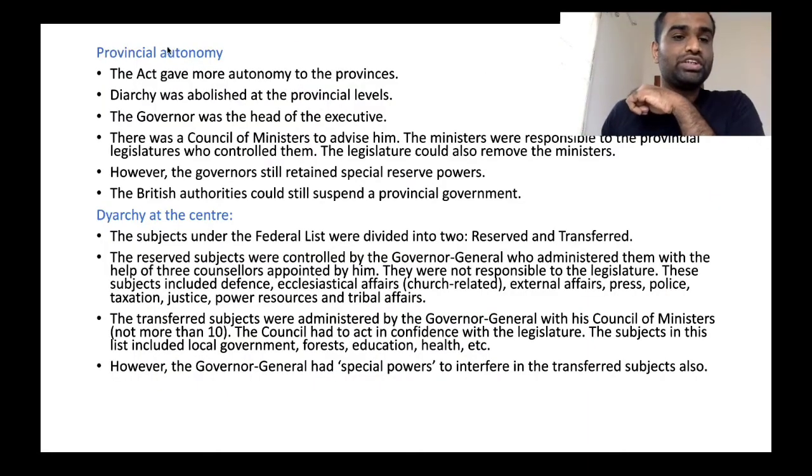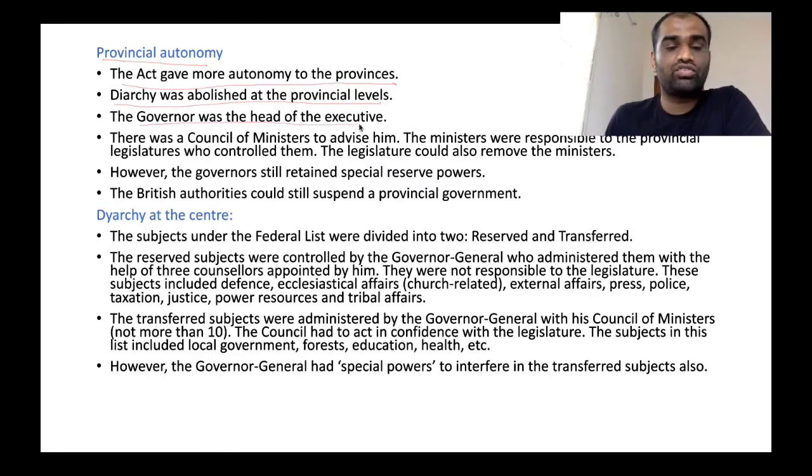Now, what are the other provisions in Government of India Act 1935? The first one is provincial autonomy. The Act gave more autonomous powers to provinces. Even though certain autonomous powers were given to provinces, this Act granted full autonomy. Now, the diarchy was abolished at the provincial level.